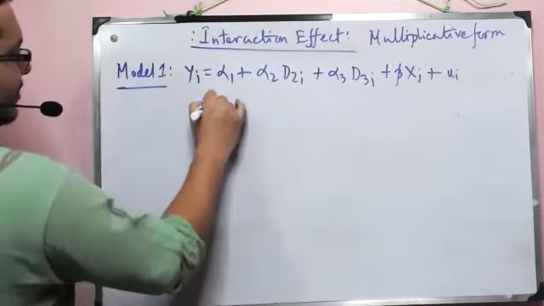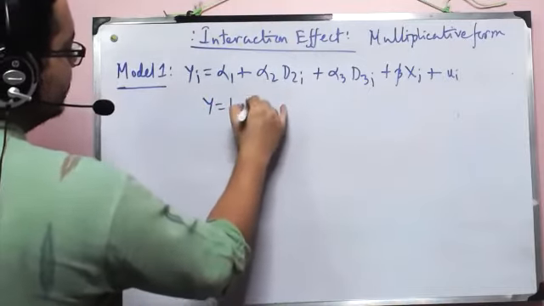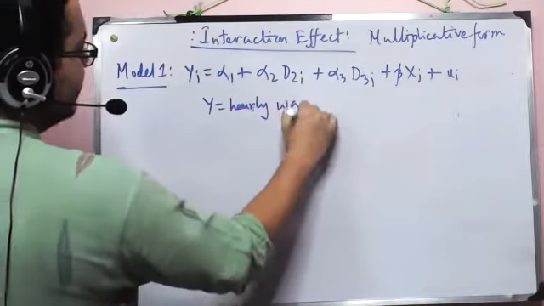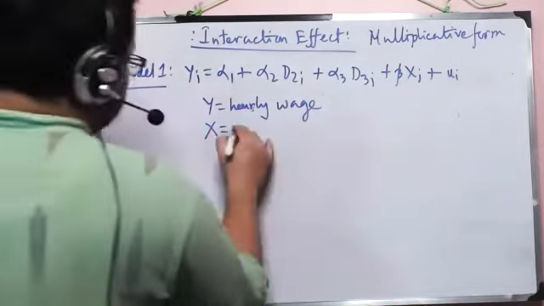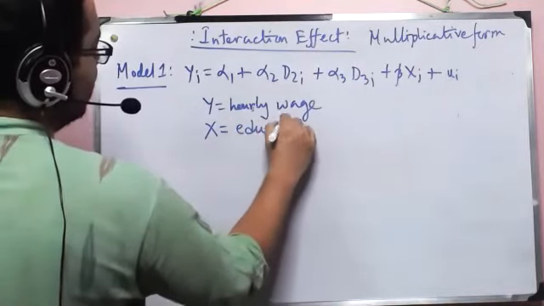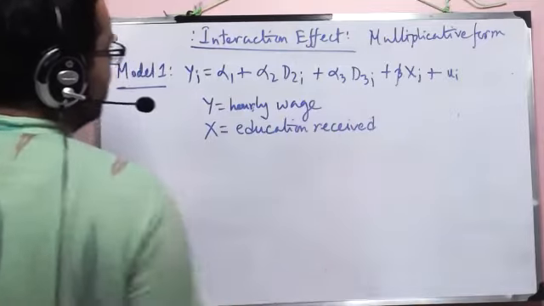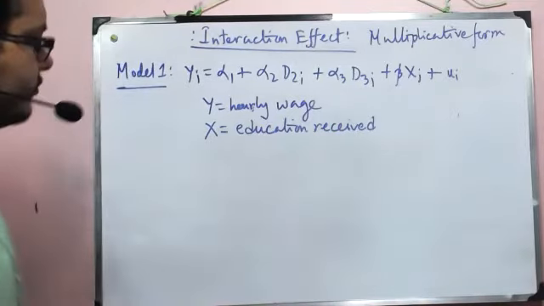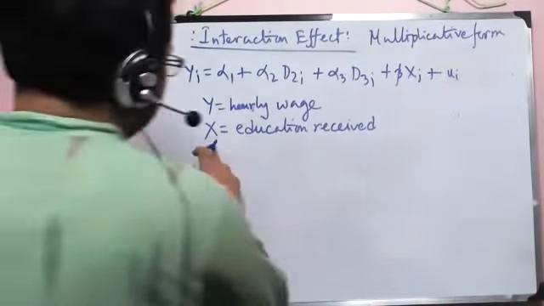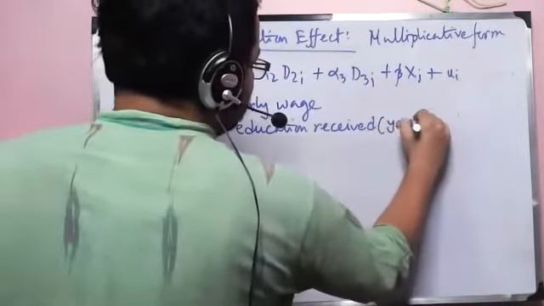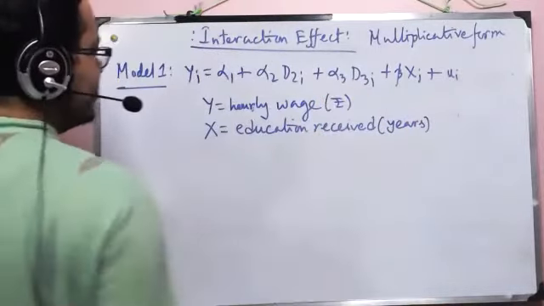So what are the variables? y is the hourly wage received, in terms of, let's say, rupees. What is x? x is the education received. And obviously, to make it continuous, we are saying that it is in terms of years.